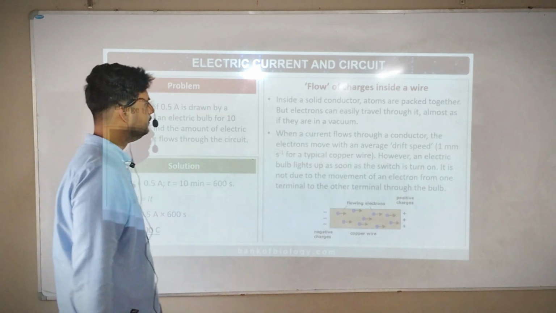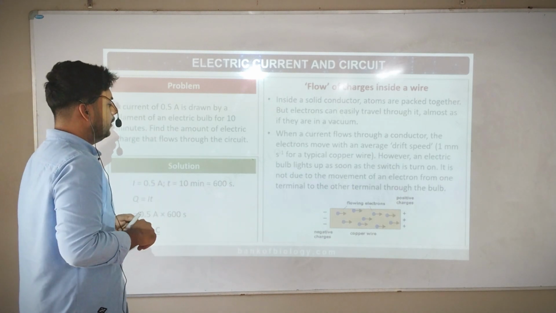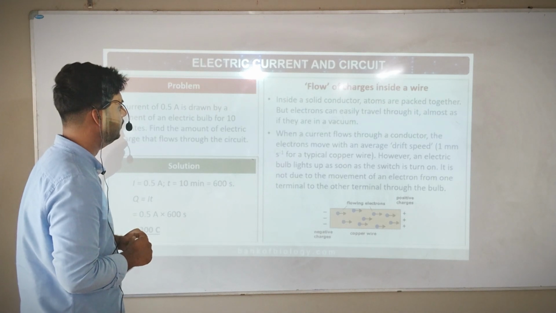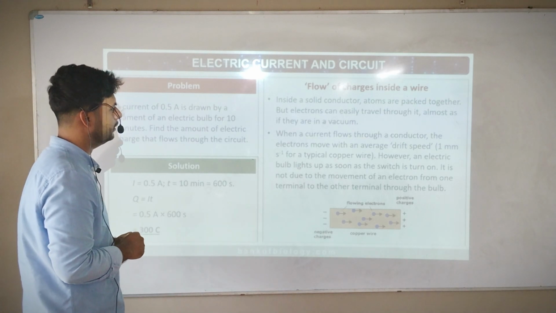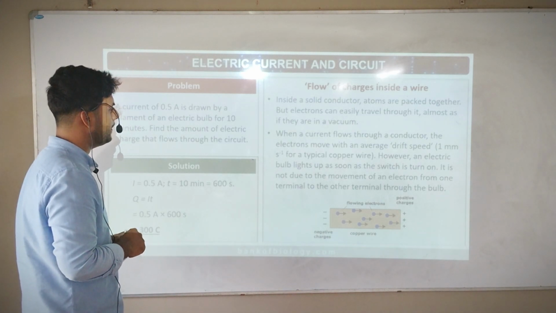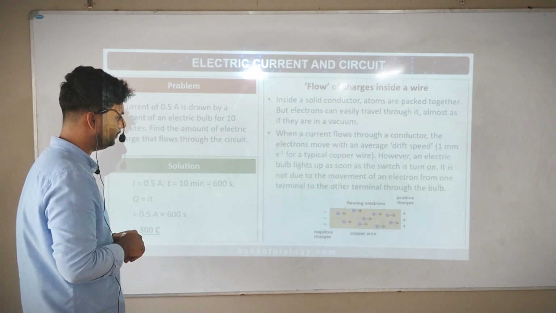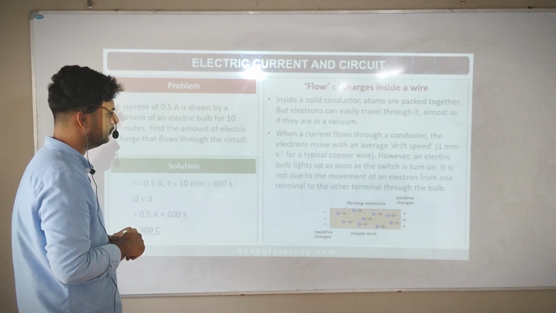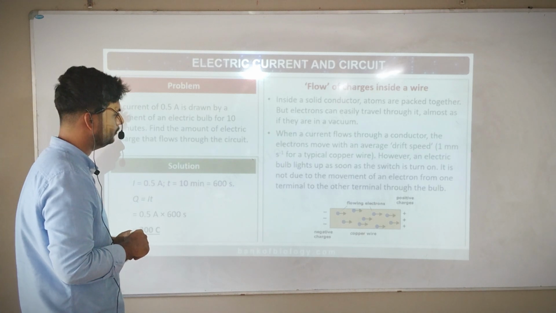Next. Flow of charges inside a wire. Inside a solid conductor, atoms are packed together, but electrons can easily travel through it, almost as if they are in a wire. When a current flows through a conductor, the electrons move with an average drift speed of 1 millimeter per second in a typical copper wire. However, an electric bulb lights up as soon as the switch is turned on. It is not due to the movement of electrons from one terminal to the other terminal.